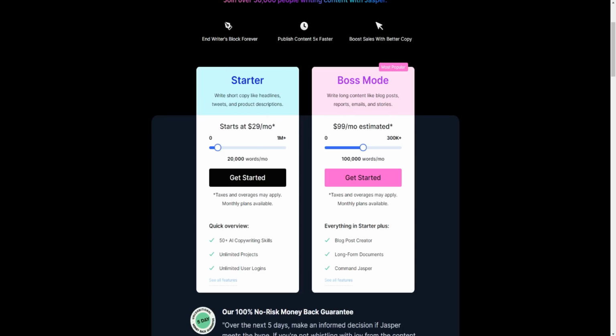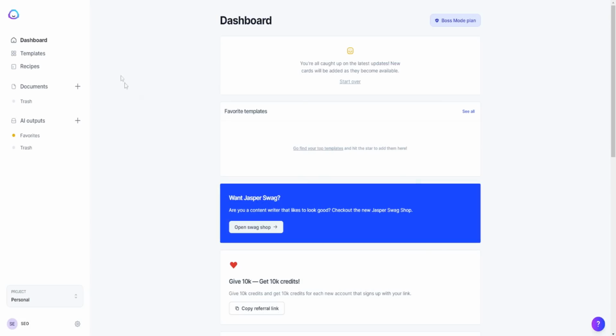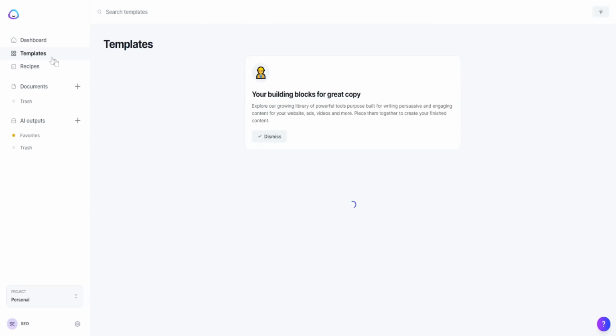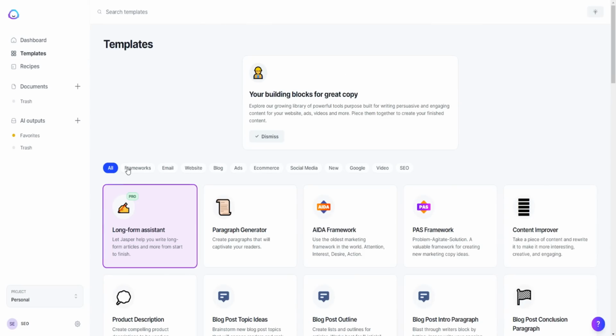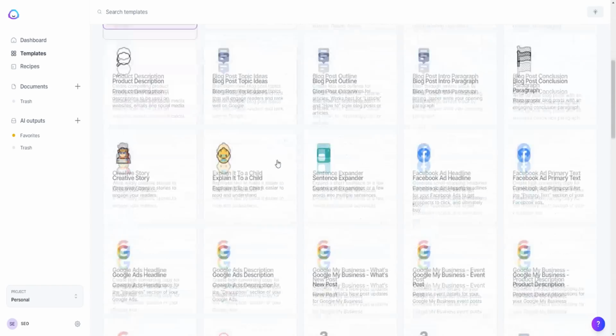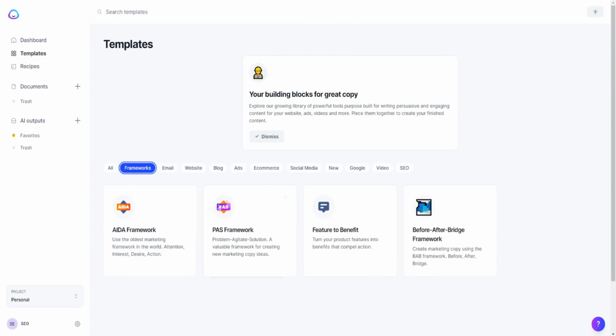If we go over to the dashboard inside of Jasper.ai and go to templates, you can see that Jasper.ai has a bunch of templates and different frameworks, like the AIDA framework and the PAS framework. These are really powerful frameworks, especially for marketing copy that can build an emotional connection or get your customers in the right state of mind to not only engage with your content, but to potentially convert if you're trying to sell a product or service to your audience.